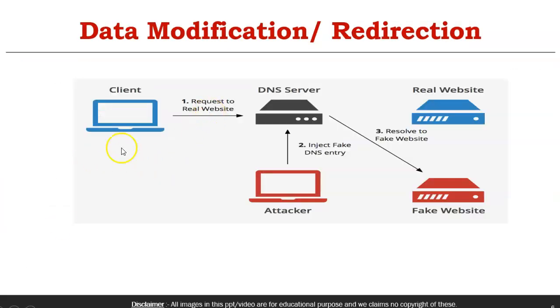So this is one scenario where modification or redirection can happen. When a client requests a real website from the DNS server, if a modification and injection happens to the DNS entries, it can send the data to the fake website. Or even if there is no injection, if the DNS server is being controlled, rather than sending the data to the real website, it can send it to the fake website. In both scenarios, either DNS being controlled or DNS data being updated, this attack happens.